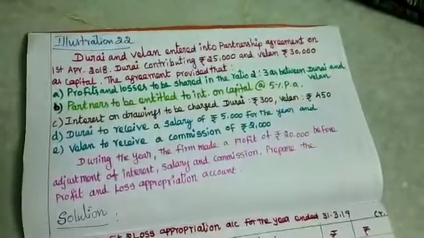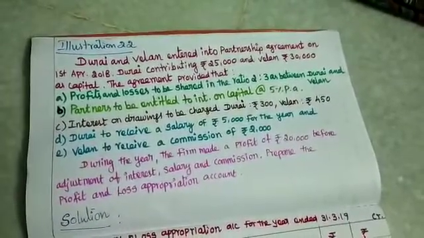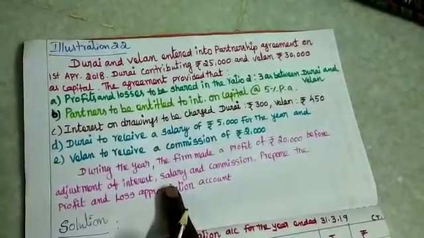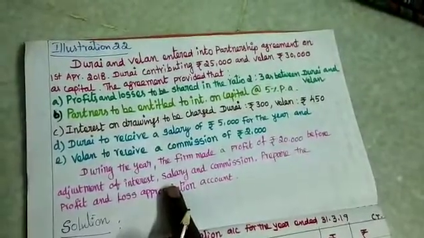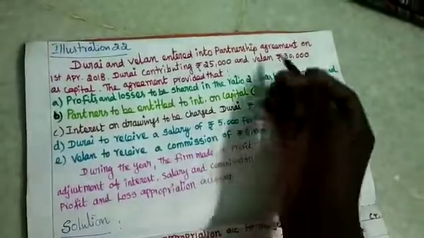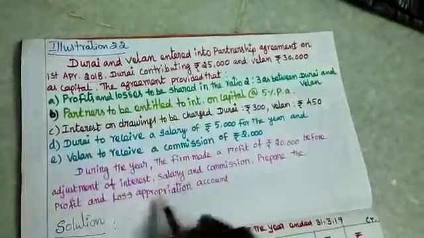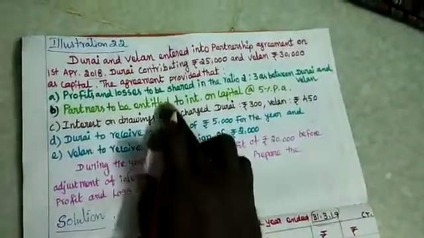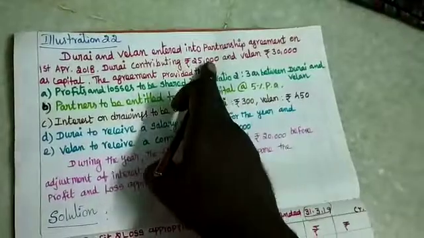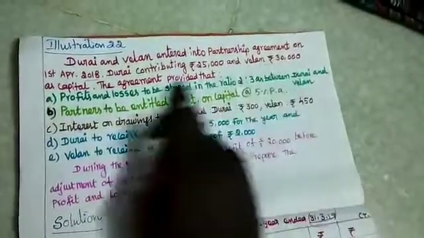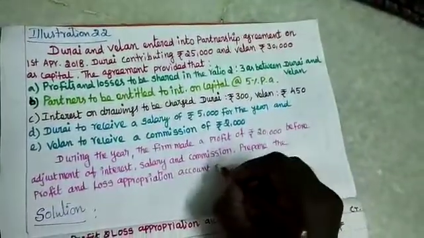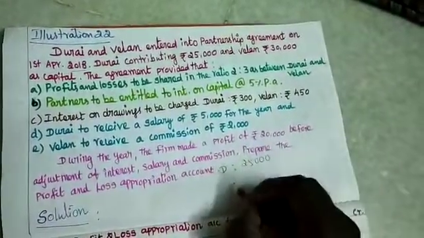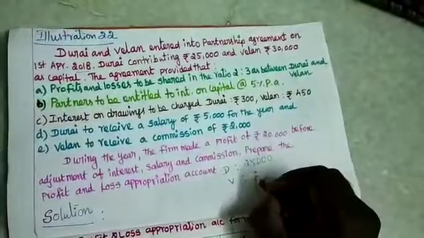Hello students, 12th Accountancy, Unit 3, Accounts of Partnership Firm, Illustration number 22. Durai and Whelan entered into a partnership agreement on 1st April 2018. 1st April 2018 is the opening date, and 31st March 2019 is the accounting year end. Durai contributed rupees 25,000 and Whelan contributed 30,000 as capital. So Durai's capital is rupees 25,000 and Whelan's capital is rupees 30,000.